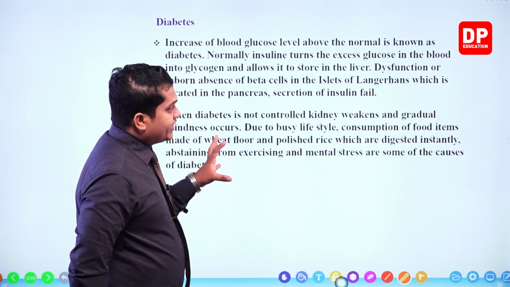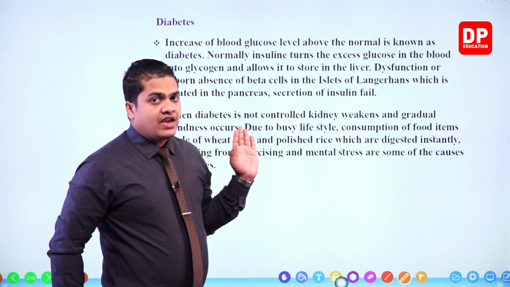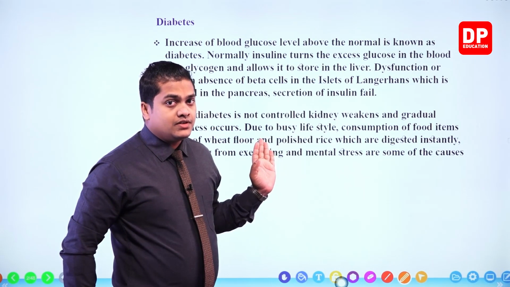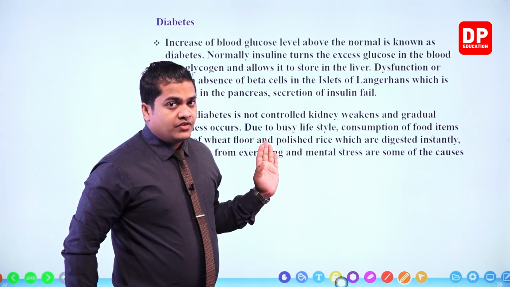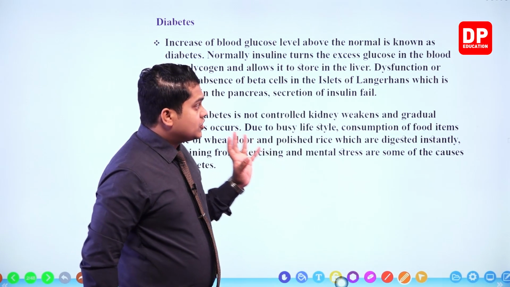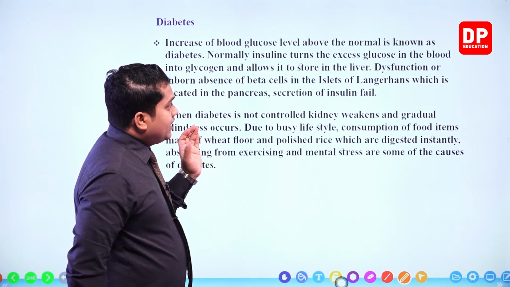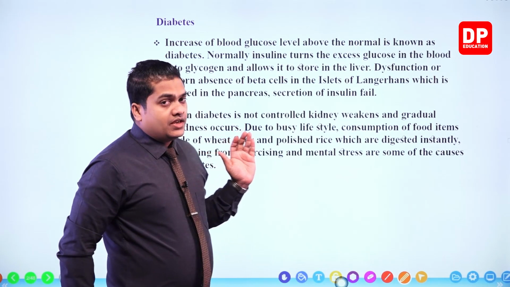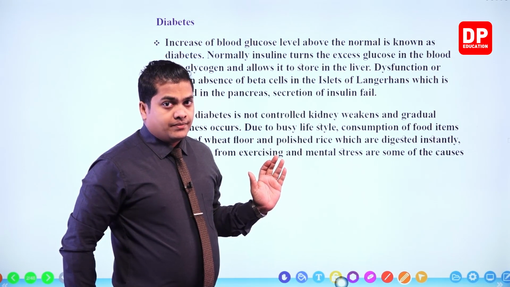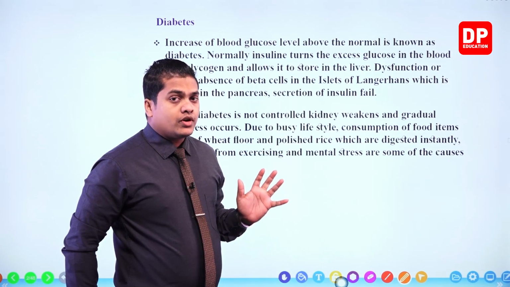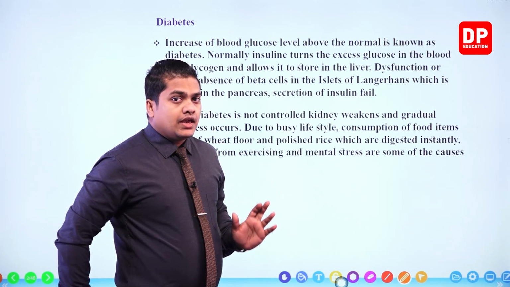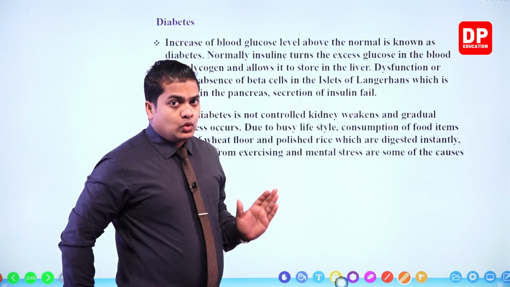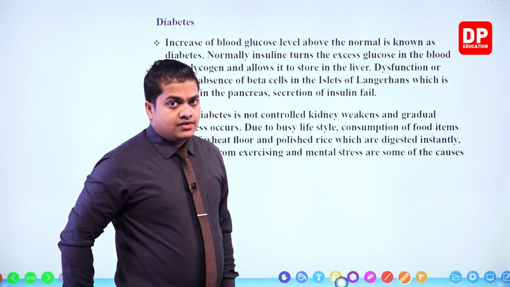Now you already know these things because we have learned them in our 6th lesson, within the biological systems. Usually there is a hormone called insulin. This insulin hormone controls the blood glucose level in human beings.